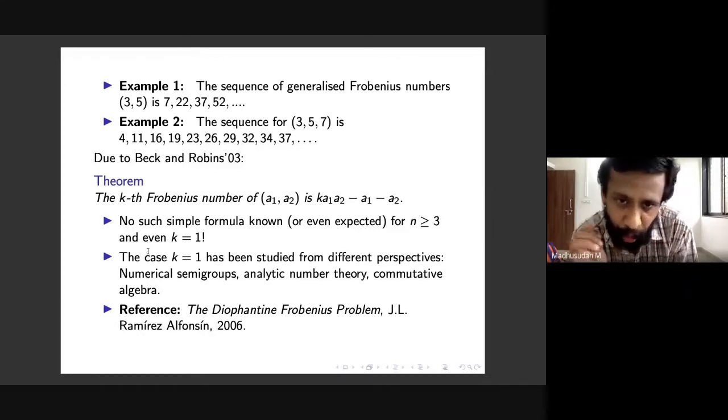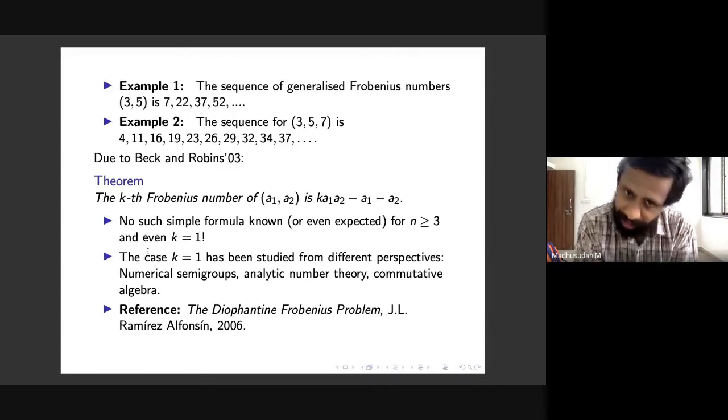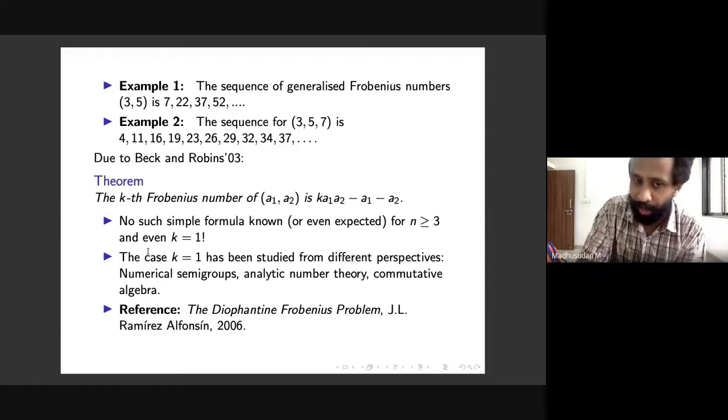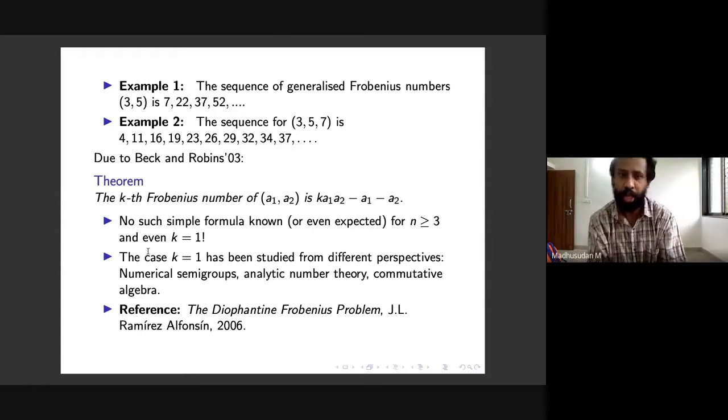And this case k is equal to 1, which is what is called the Frobenius number, has been extensively studied from different perspectives. There is a community from numerical semigroups who study this, and then analytic number theorists. So this is considered a problem in number theory also. Analytic number theorists study this via all sorts of generating functions. They use generating functions quite a bit, and then commutative algebraists have also studied this. And it comes up in algebraic geometry also in ways which we will not go into much in this talk. So this is related to many different areas in mathematics.